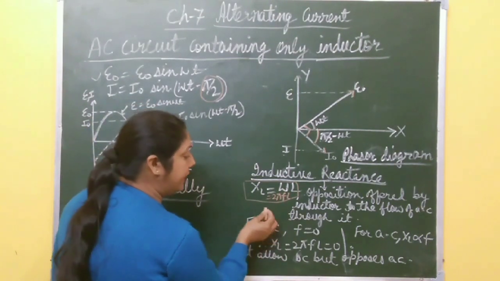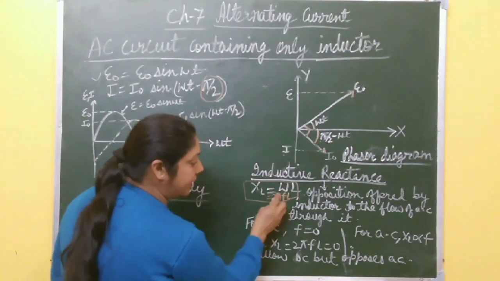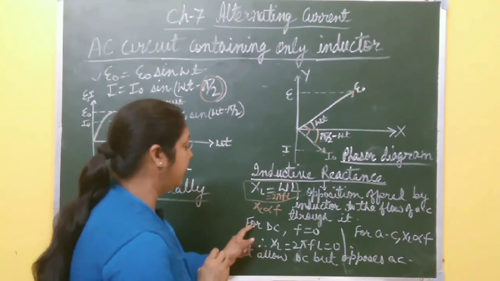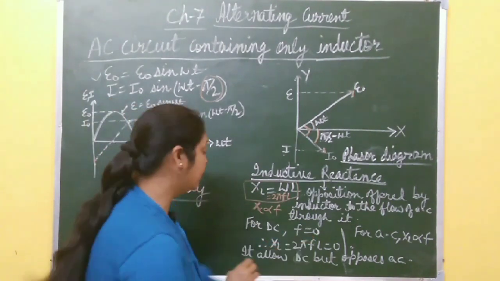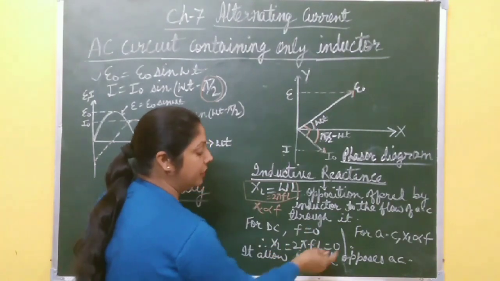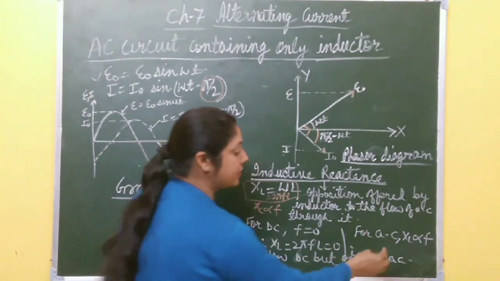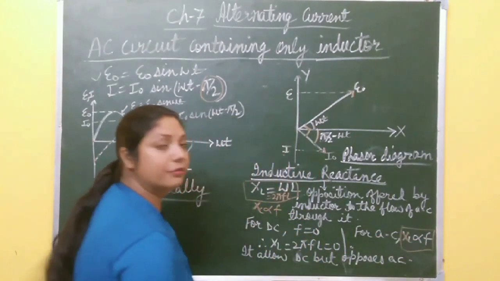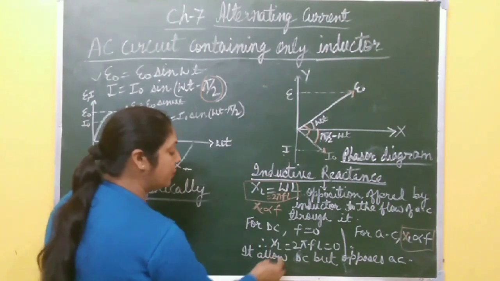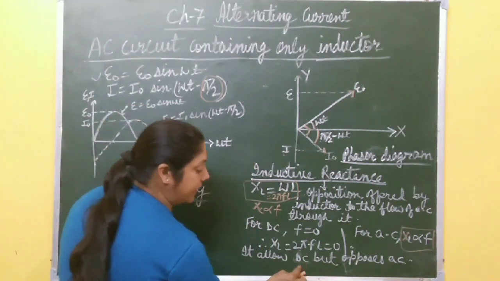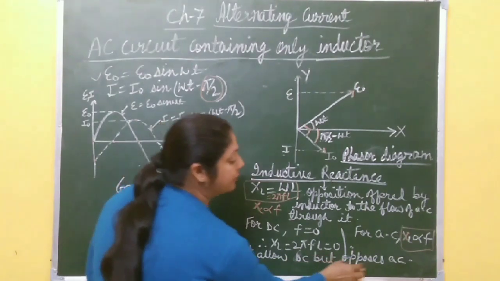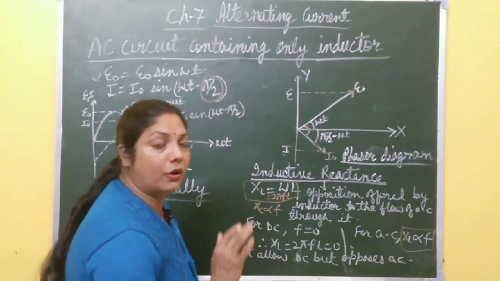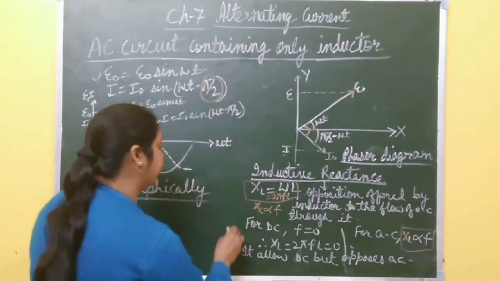Now here you find that inductive reactance is directly proportional to what? Frequency. And you know in case of DC, frequency is 0, so XL is also 0. But for AC, frequency changes, so inductive reactance XL is directly proportional to F in case of alternating current. It means inductor allows direct current to pass through it, but it opposes alternating current. Through inductor, alternating current does not pass, only direct current passes through it.